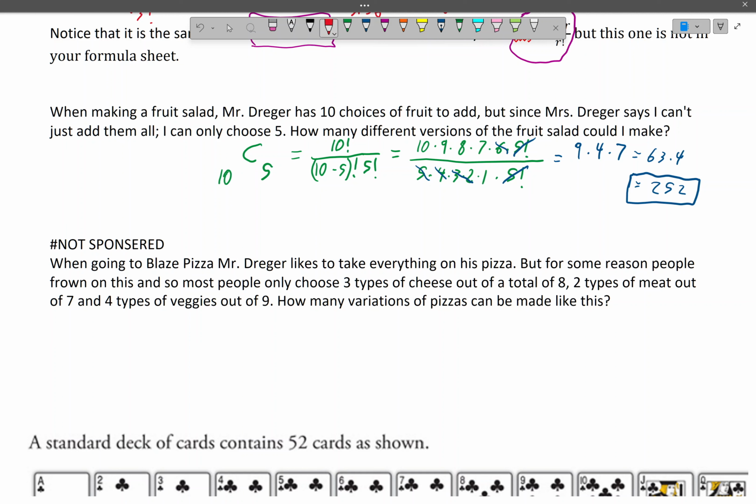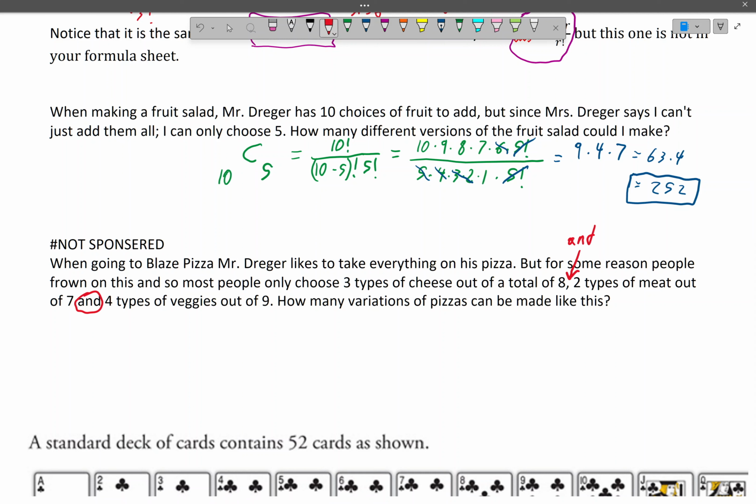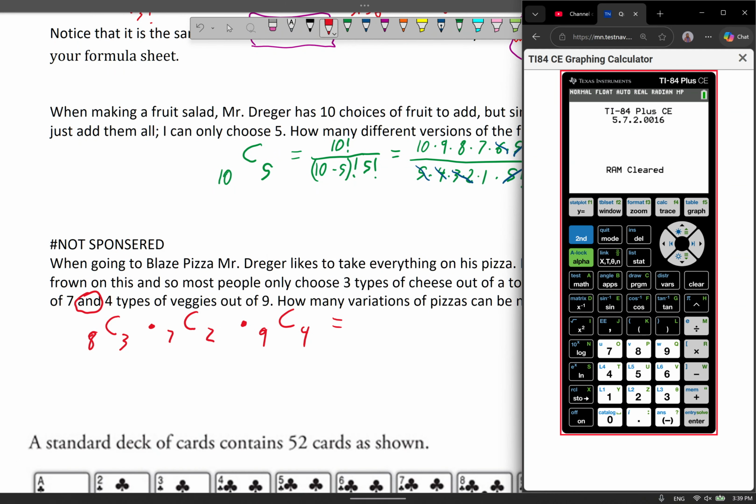So what we have to really think about is this word here, and actually there's an invisible and right here. What it's saying is most people choose 3 out of 8, so 8 choose 3, and 7 choose 2, and 9 choose 4. So in total, we've got this big expression.